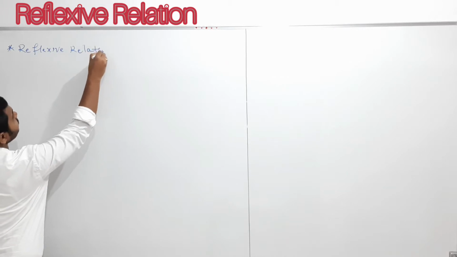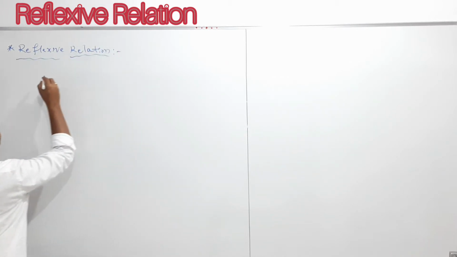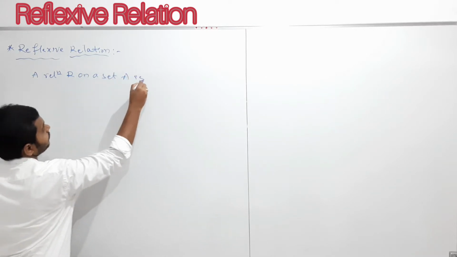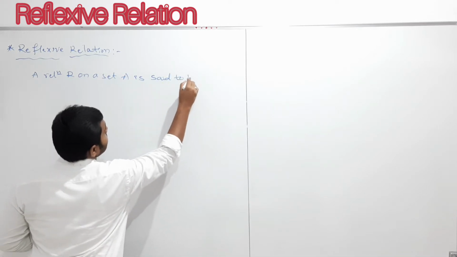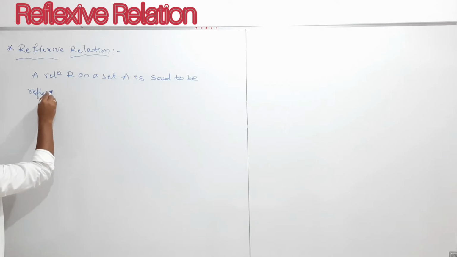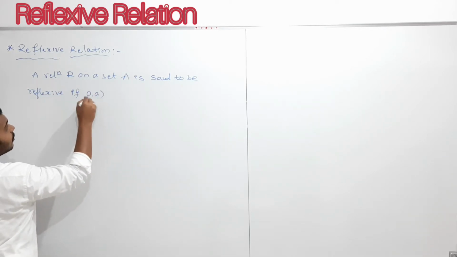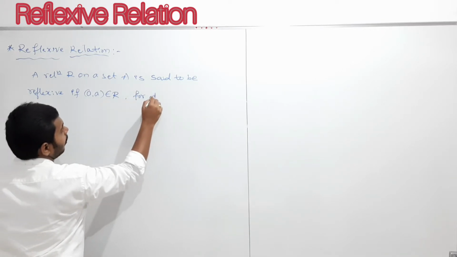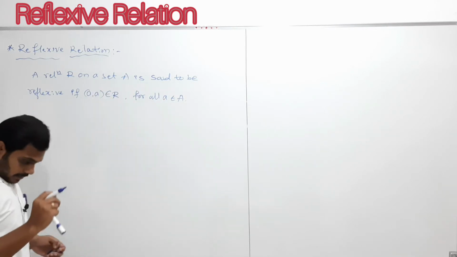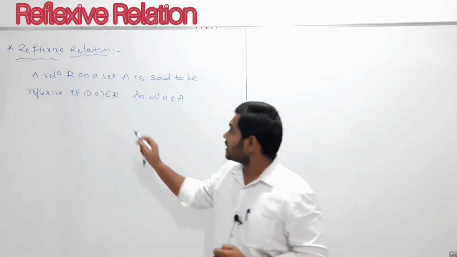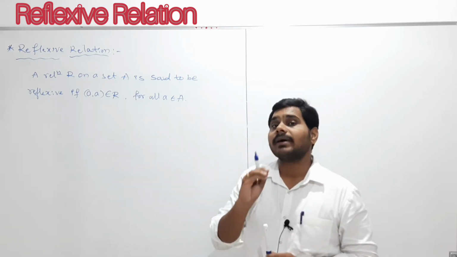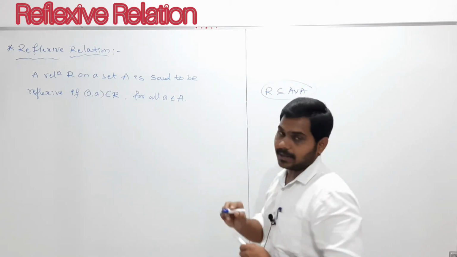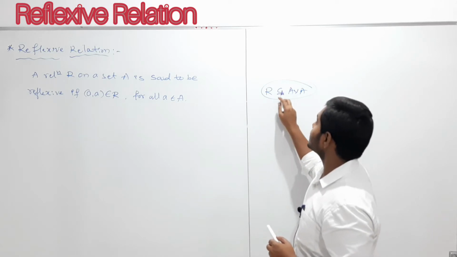Reflexive relation means a relation R on a set A is said to be reflexive if (a, a) belongs to R for all a belongs to the set A. My dear students, we know that a relation R on a set A is nothing but R is a subset of A cross A. This is the meaning.